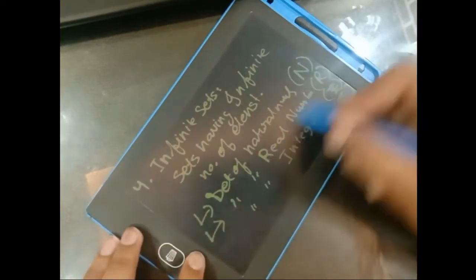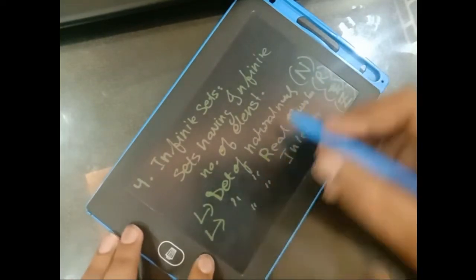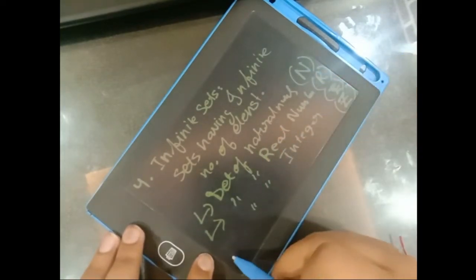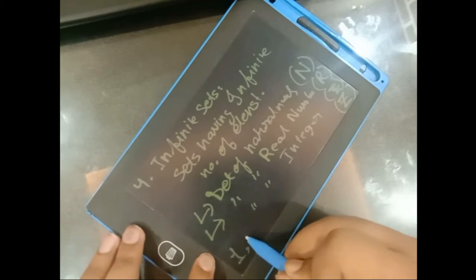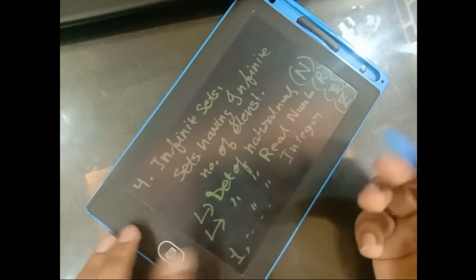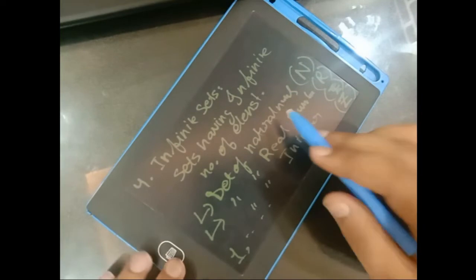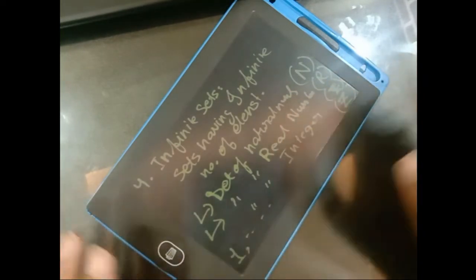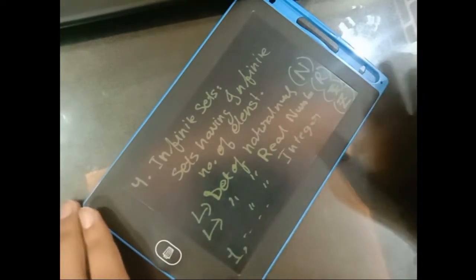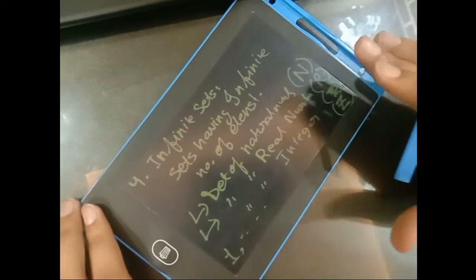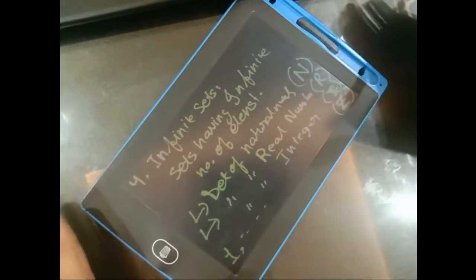Anyways, how are these infinite sets? You can clearly see that the set of natural numbers starts from 1, but it does not end. Does the set of natural numbers ever end? It goes up to infinity, and infinity is not a number. It means that there is no end for it.